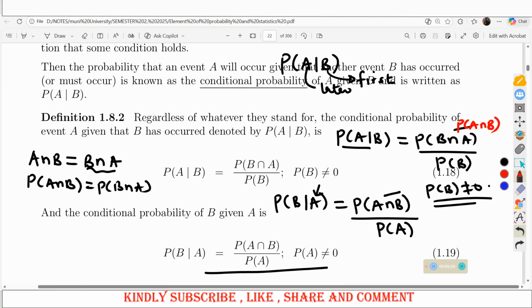But because B is the first one here, to write it generally well, since sometimes you may find that the order of occurrence of A and B matters, it is important to have this as B intersection A. But when you are looking at calculations, you can still use the same value for A intersection B and B intersection A. So this shouldn't confuse you. Probability of B intersection A is the same as the probability of A intersection B. These are what we call the conditional probabilities, and I hope the definition is very clear to us.